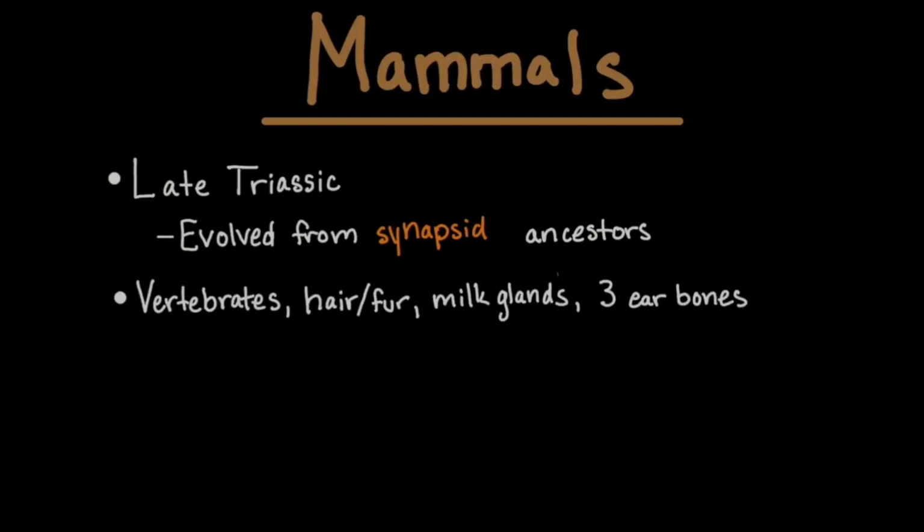Mammals are vertebrates that have hair or fur. They feed their young with milk glands. They are warm-blooded and have 3 ear bones. Most of the mammals at this time were very small, like the rodent-sized Morganocodon.